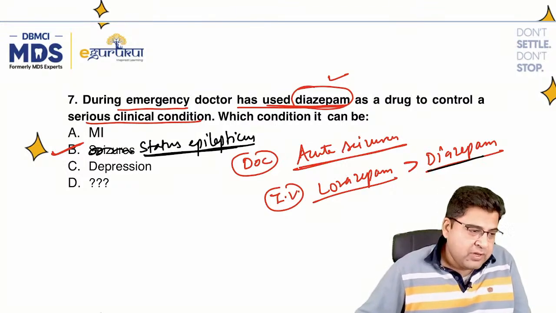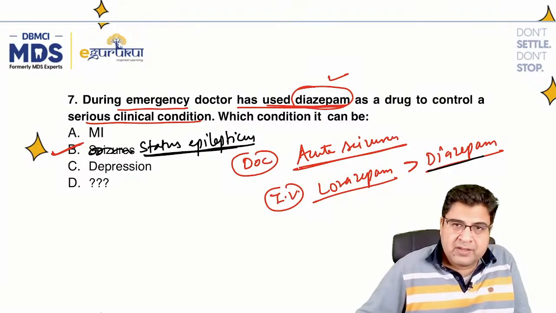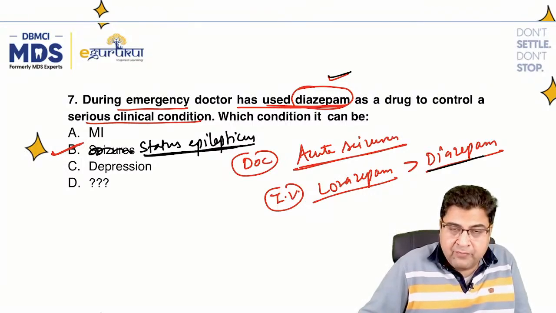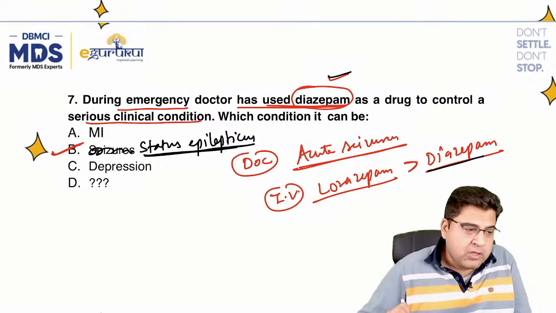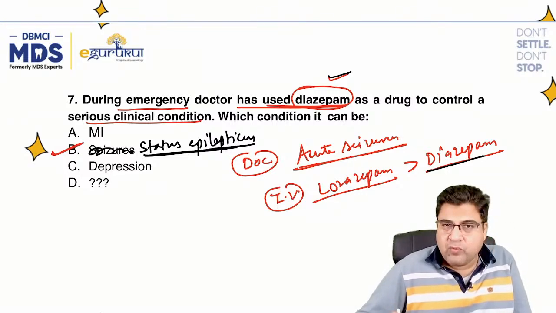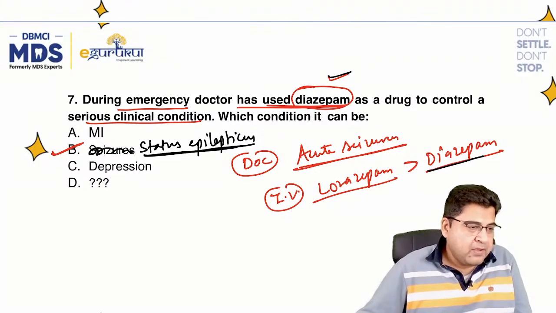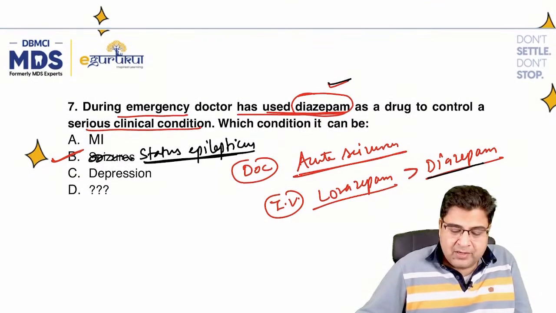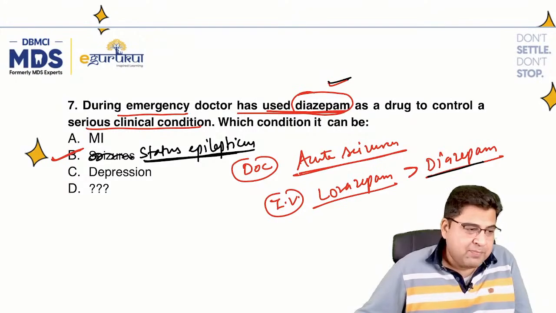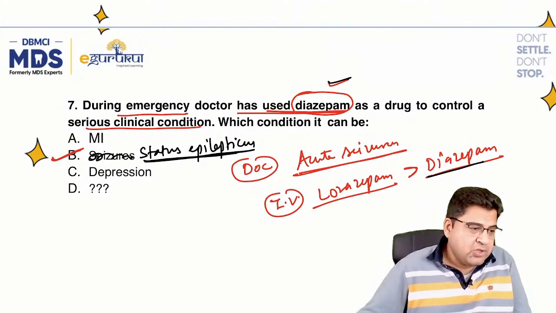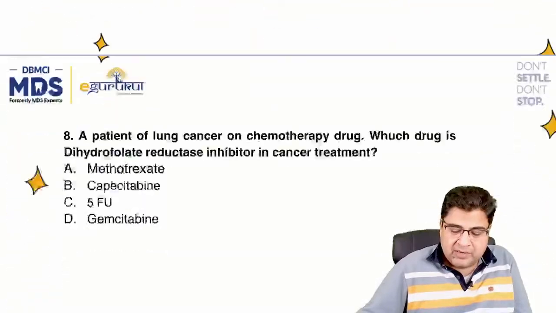In the MCQ that was asked in your exam, they have given diazepam. But overall, the best medicine is lorazepam, though in your MCQ they have given diazepam. So question number 7, the answer is B, that is status epilepticus was the option. So we give diazepam for status epilepticus.